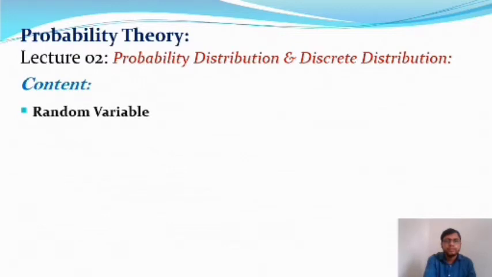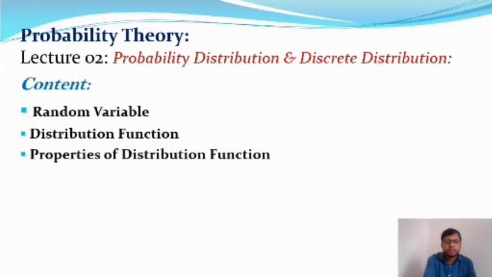At first we will discuss random variables, and after that we will talk about distribution functions. In that section there are two types of distributions: the first one is the discrete distribution, and the second one is the continuous distribution function. Both distribution functions we will discuss in this lecture.